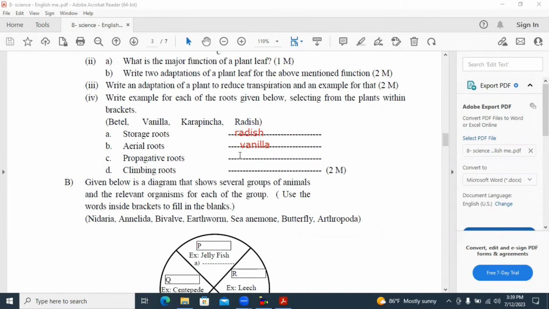Propagative roots are for carapincha. You have seen around one carapincha plant, there are so many small carapincha plants because from their roots new plants are coming out. That's why we are calling them propagative roots. Climbing roots are there for betel. They are helping the betel to climb up a plant.